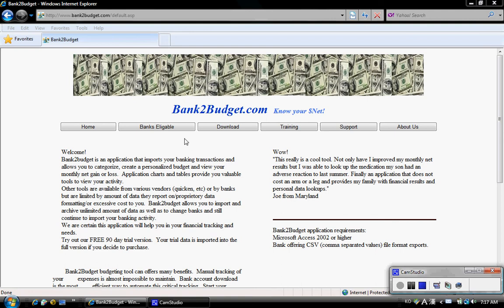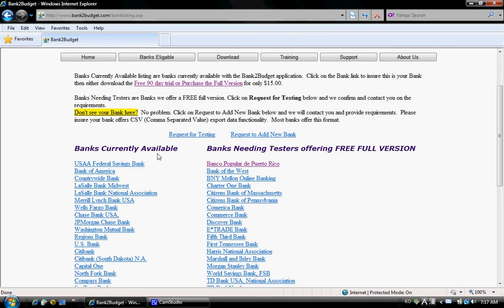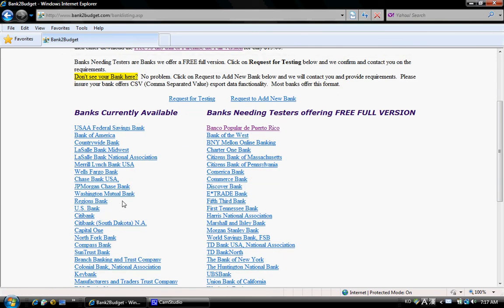First, confirm your bank is eligible within Bank2Budget. Banks currently available are listed here. Find your bank down here and ensure, by clicking the link, that Bank2Budget will be eligible for your download and use. This column offers free full versions.